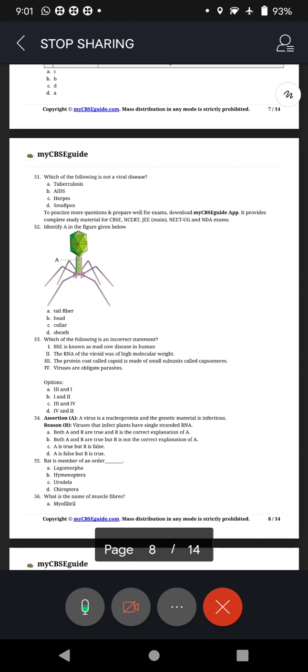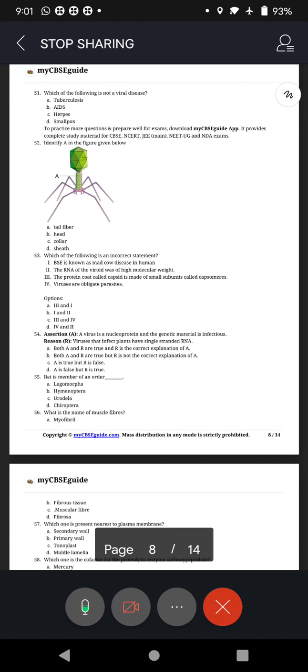Question number 54, answer B. Answer B. Both A and R are true, but R is not the correct explanation of A. Question 55, answer D, Chiroptera. Bat is a member of the order Chiroptera of our own class.